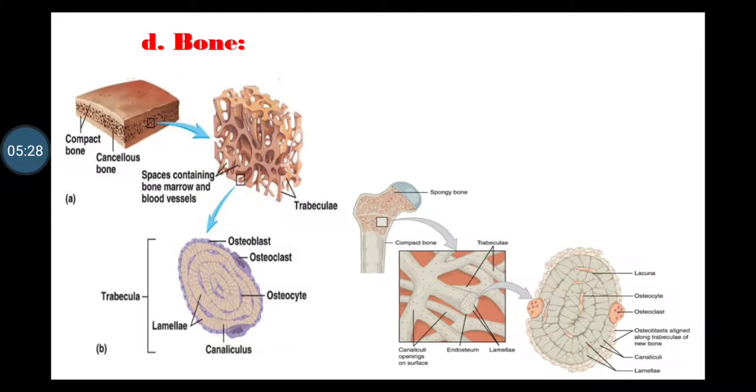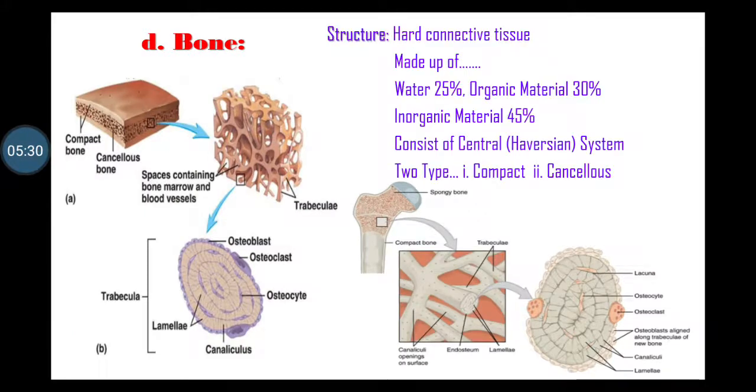Fourth type, bone. It is a hard connective tissue. After fully developed of bone, it is made up of 25% water, 30% organic material, 45% inorganic salts. Bone consists of central means Haversian systems. There are two types of bone, compact bone and cancellous bone.